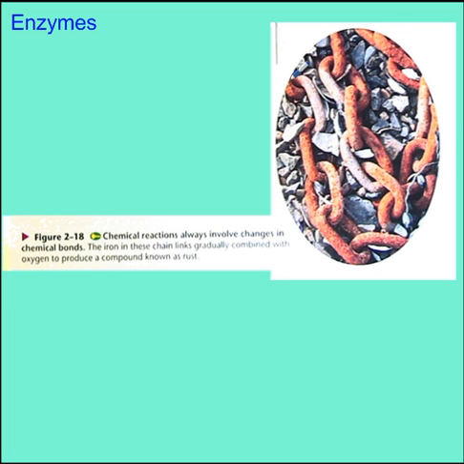Here's another common example of a chemical reaction. The iron in these chain links gradually combines with oxygen to produce a compound known as rust. Rust is a combination of iron and oxygen called iron oxide. That would be a synthesis reaction because you have iron and oxygen combining to form iron oxide.